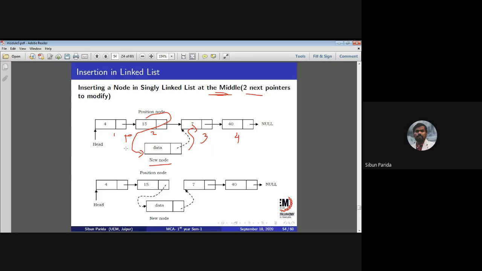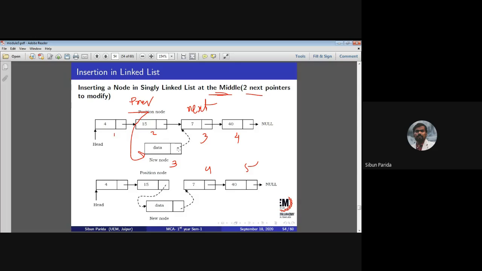Wait, I am clearing all these things again. Suppose this is my previous node, and this is my next, and this is my new node. So what I am saying is, the new node's next will be the previous node's next. Then there is a connection, and the previous node's next will now be the new node. That means the data is connecting. So this is 1, this is 2, this is 3, this becomes 3, this becomes 4, this becomes 5.